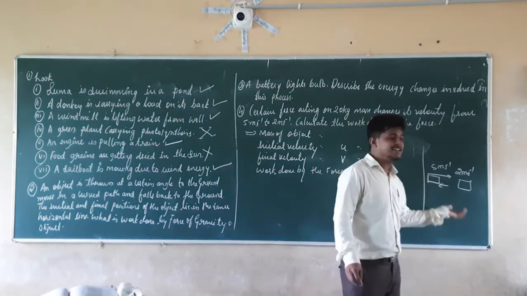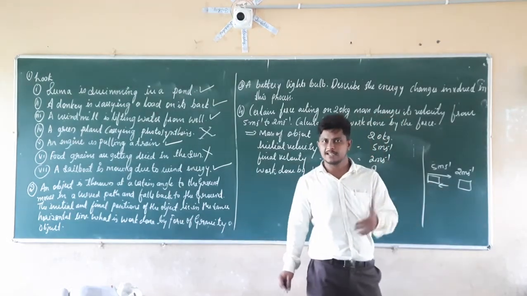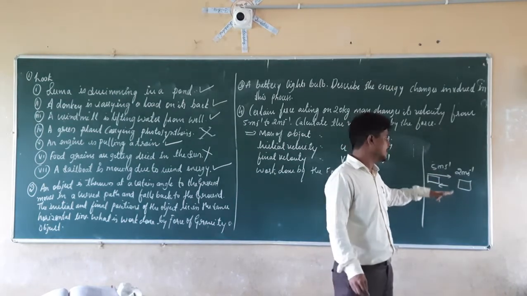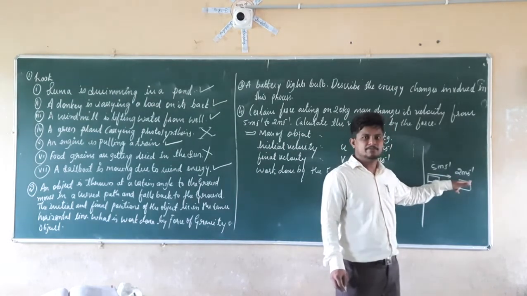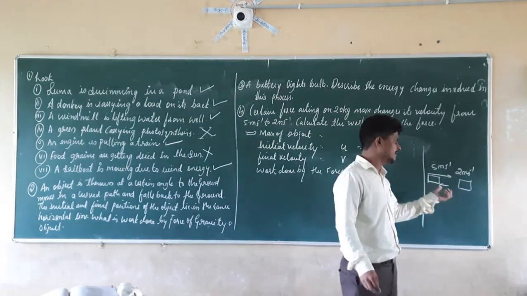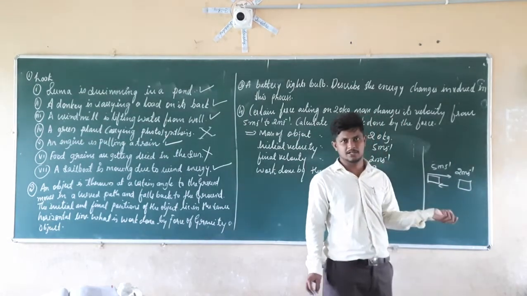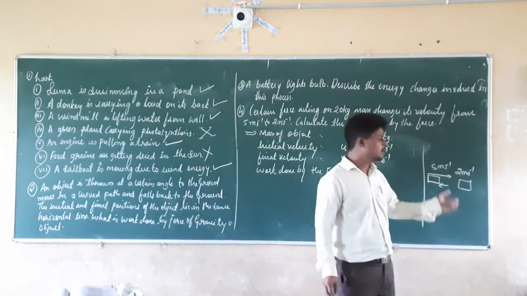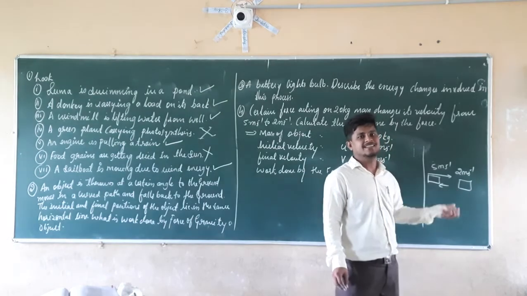So that means it still has some kinetic energy. Here the initial kinetic energy differs from the final kinetic energy, since the initial kinetic energy has a speed of 5 meters per second and the final kinetic energy has a speed of 2 meters per second. Due to the difference in kinetic energy, there will be a difference in the work done. Whatever difference comes in the kinetic energy will be the work done by the force on that object.